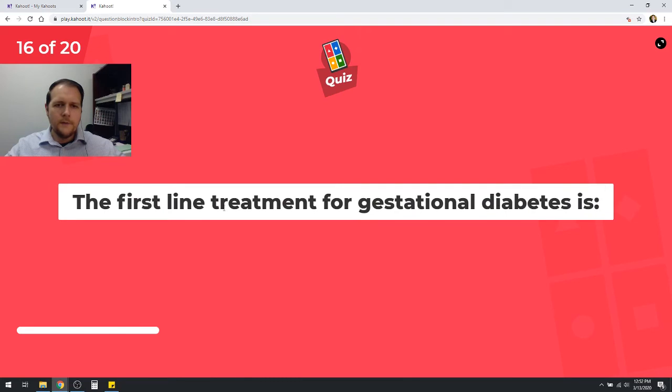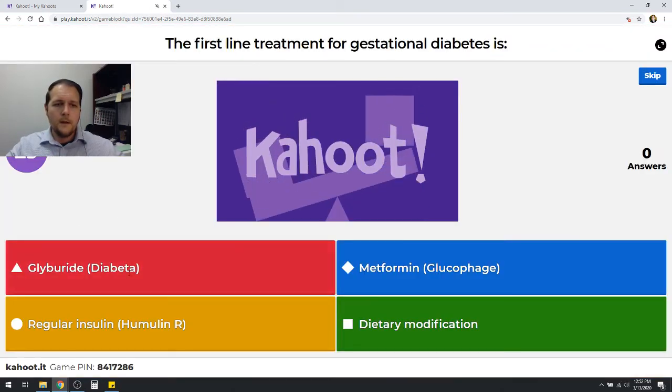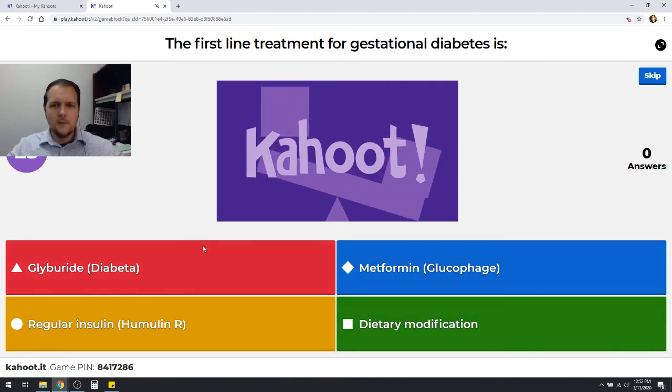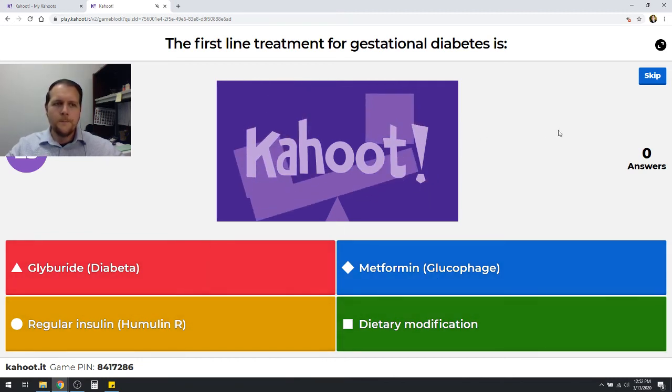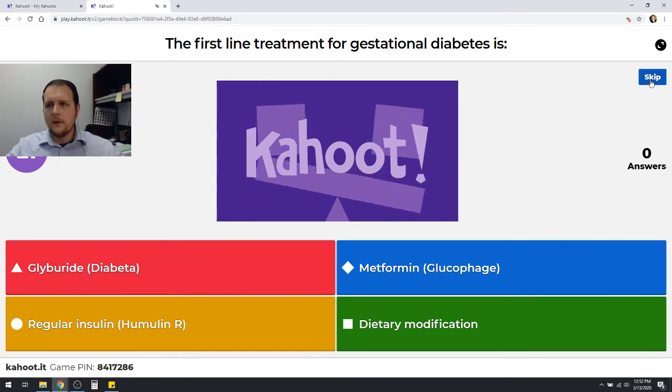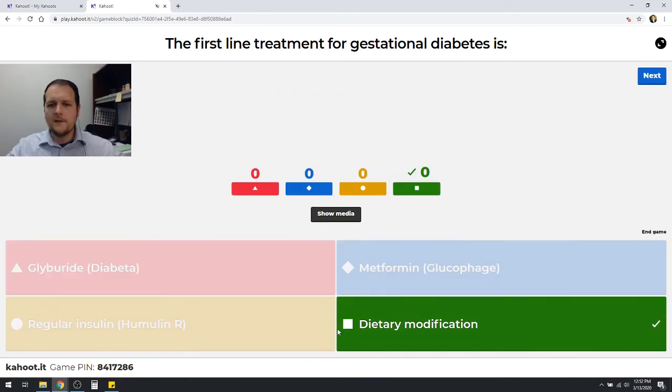Up next, the first line treatment for gestational diabetes would be glyburide, metformin, regular insulin, or dietary modification. What do we think with this one? No, I'm just kidding. You guys know this one, it's a pretty easy one. Yeah, dietary modification. That's always going to be ideal, because the right kind of drug for a pregnant patient is no drug if you can make it happen, right?